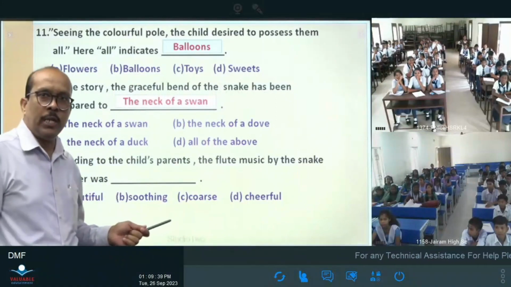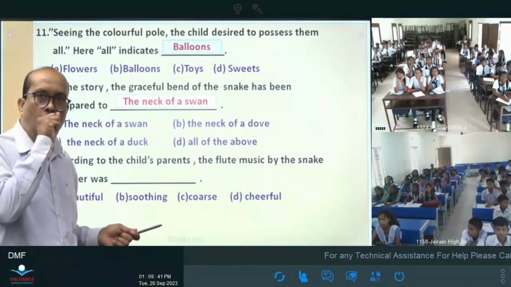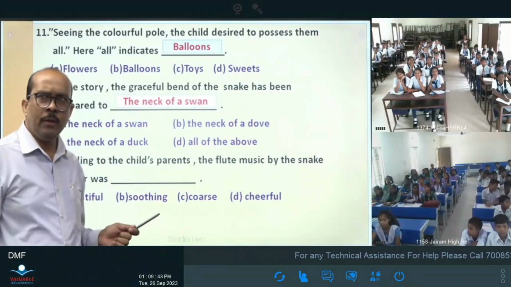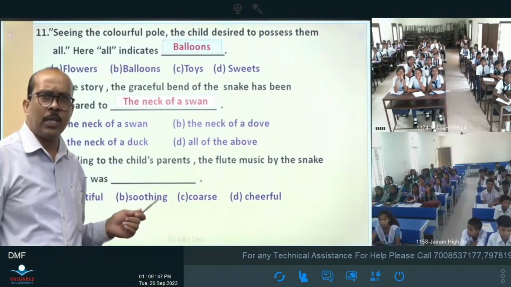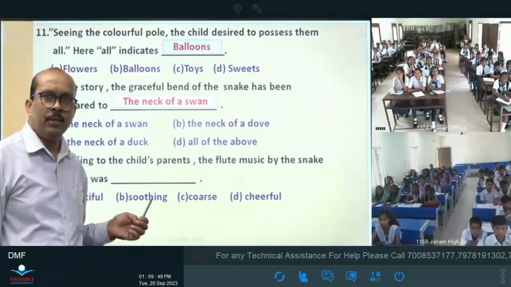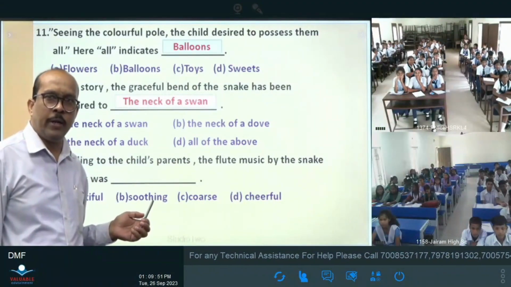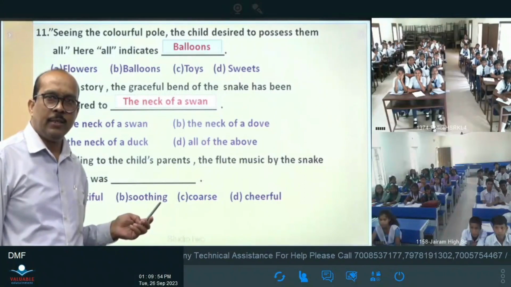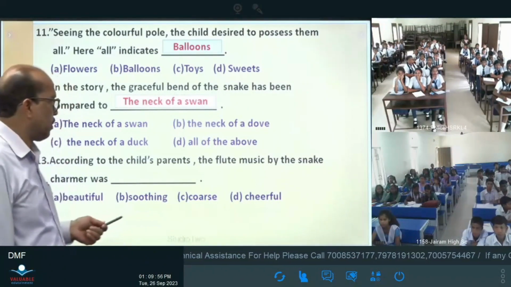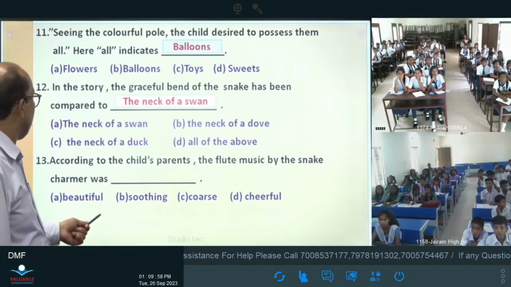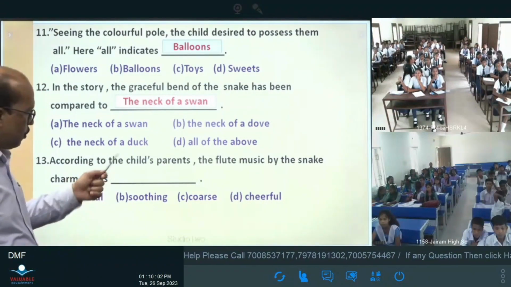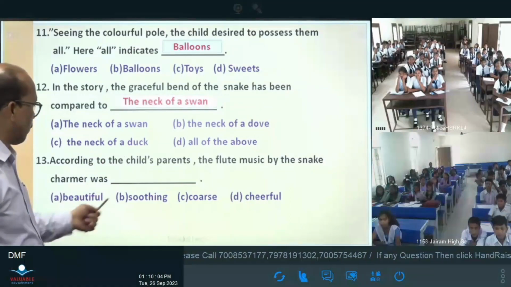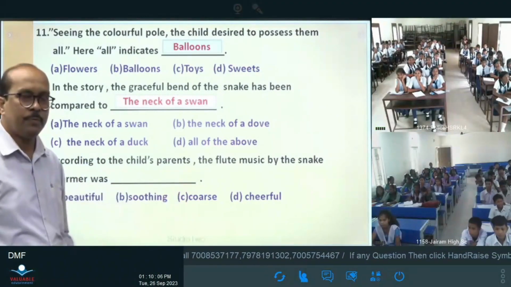Now, with the child speaking here. Susri Sahu, yes, please raise up your hand. Very good, very good. Thank you. According to the child's parents, the flute music by the snake charmer was beautiful, soothing, cheerful.